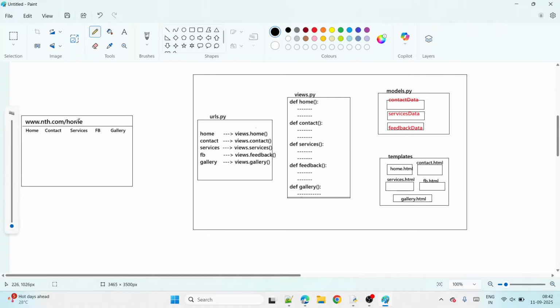So when you click the home, first of all, this request will go to the URLs file. Check now whether that home is there or not. Home is matching. The request which is coming from the browser and the URL which is defined here, both are matching. When both are matching, it goes to the next, the views file. The views file, which one? Home page. It goes to the views file, then the home page, and we specify here.